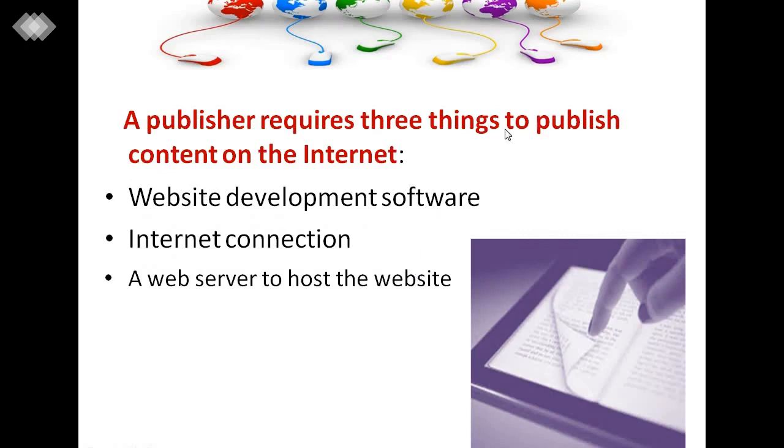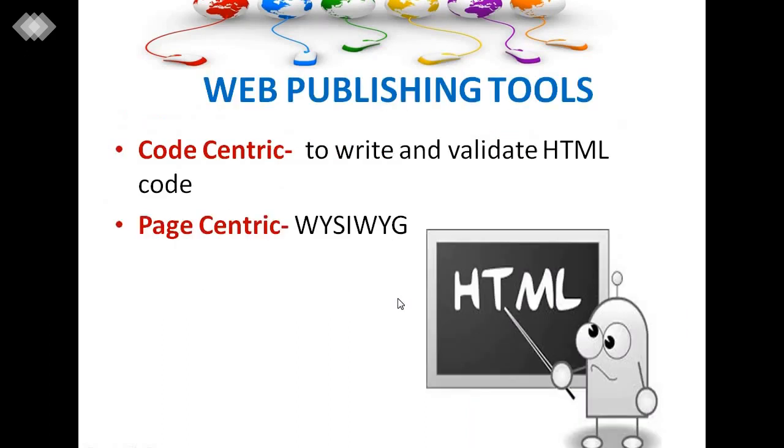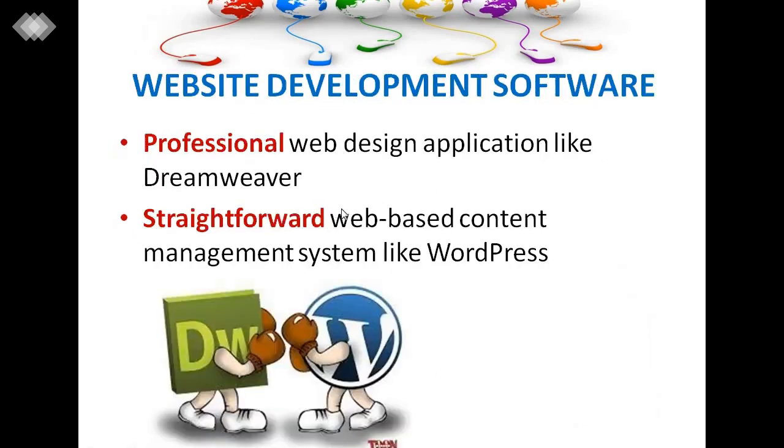It requires three things to publish on the internet: first, website development software, an internet connection, and a web server to host the websites. These are the three things to publish content on the internet. After that, we covered some web publishing tools, that is HTML, and some professional and straightforward software.